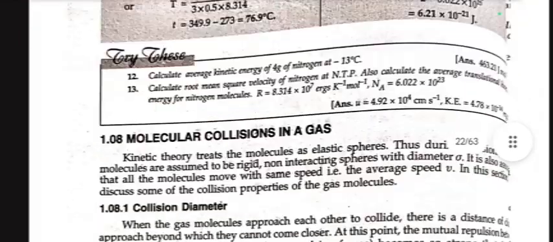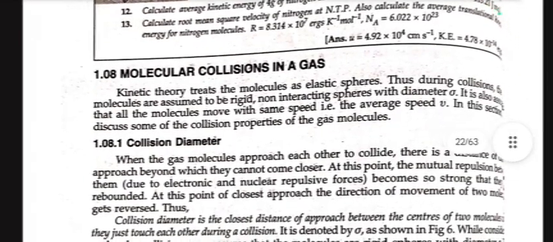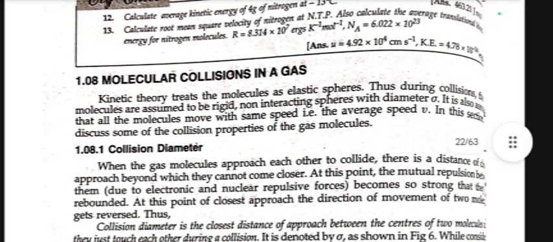Now we move towards molecular collision in a gas. Kinetic theory treats the molecules as elastic spheres. Thus, during collision, the molecules are assumed to be rigid, non-interacting spheres with diameter sigma. It is also assumed that all the molecules move with the same speed, that is, the average speed v. In this section, we will discuss some of the collision properties of the gas molecules.